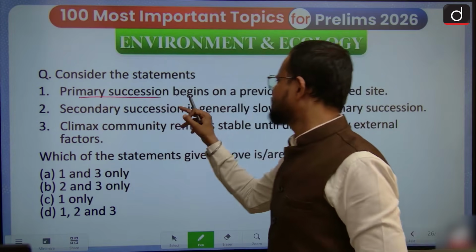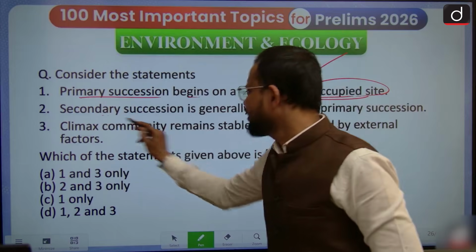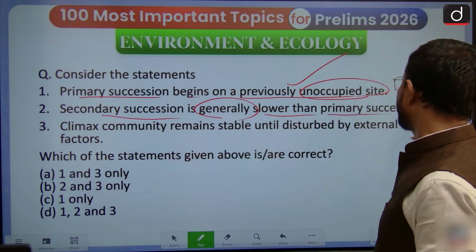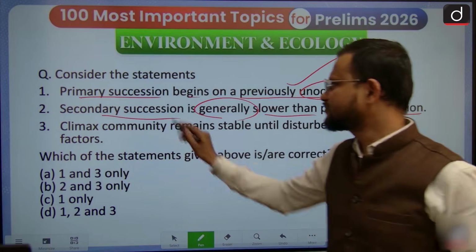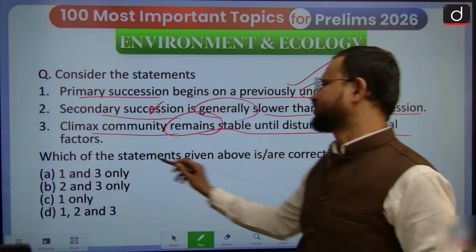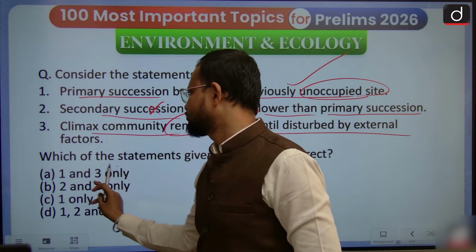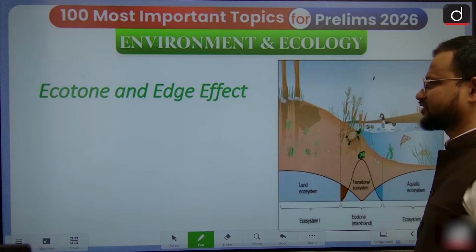See, primary succession begins on a previously unoccupied site. Yes. Secondary succession is generally slower than primary succession. That is faster, however. So that is not correct. And climax community remains stable until it is disturbed by external factors. So the answer is basically 1 and 3 to this question. I hope this concept of succession is pretty much clear.